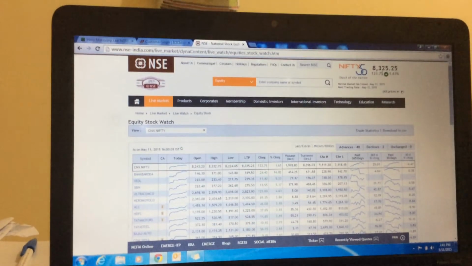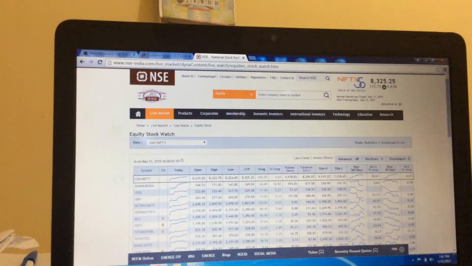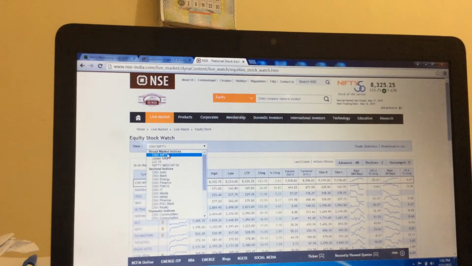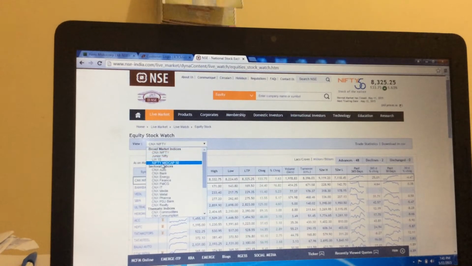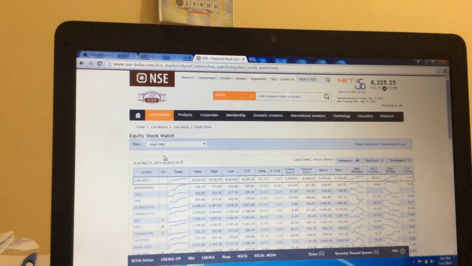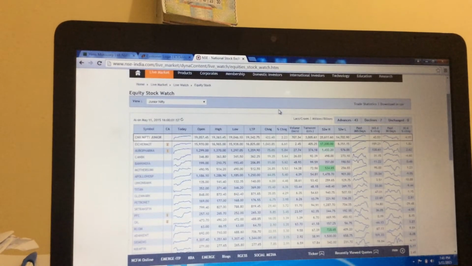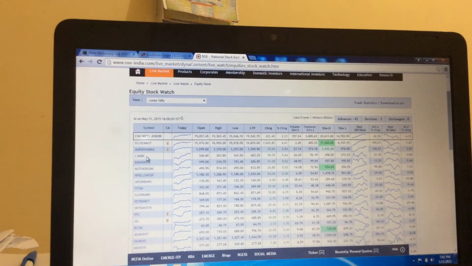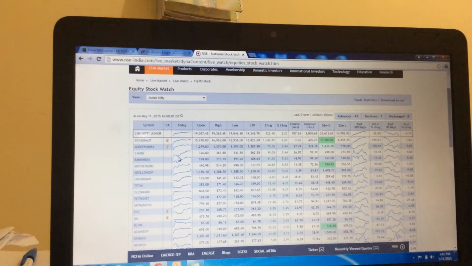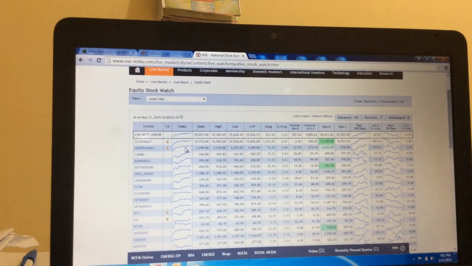If it is the reverse, then you need to see more advance. Here you just always check in these 4 broad indices which stock is showing the 45 degree. In Junior Nifty you can see Apollo Hospital is almost showing the 45 degree. Canara Bank is not, Auro Pharma is also showing.